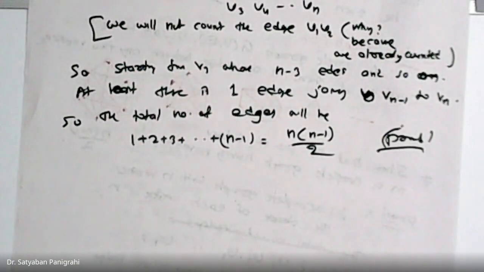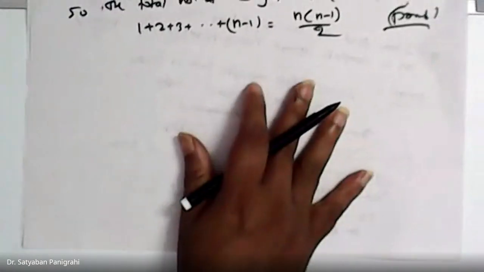Now there is something called a bipartite graph. Look here, something called bipartite graph.